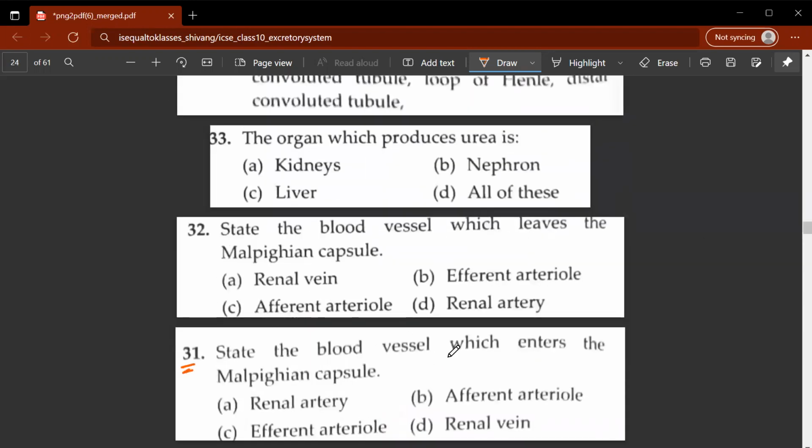31st question, state the blood vessel which enters the Malpighian capsule. This is known as the afferent arteriole. There's a difference between afferent and efferent arteriole. So the first letter of the word differs. The afferent arteriole, with the first letter as A, is the blood vessel which enters the Malpighian capsule. The efferent arteriole, with the first letter as E, leads the blood vessel away.